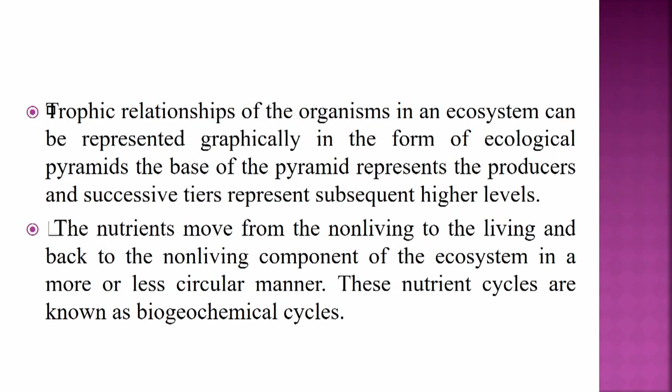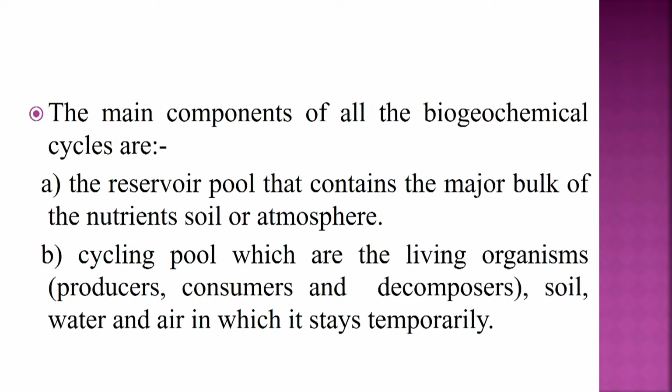Trophic relationships of organisms in an ecosystem can be represented graphically in the form of ecological pyramids. The base of the pyramid represents the producers and successive tiers represent subsequent higher levels. Nutrients move from the non-living to the living and back to the non-living component of an ecosystem in a more or less circular manner. These nutrient cycles are known as biogeochemical cycles.